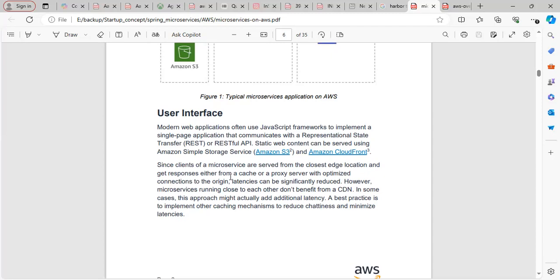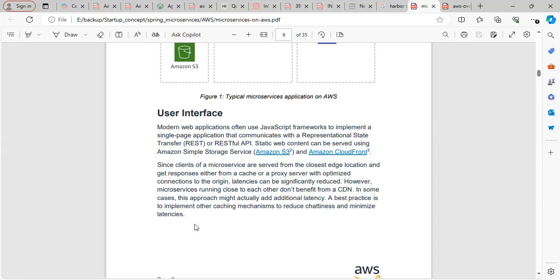With different edge locations, if some of your customers are from the US region or the European region, in that scenario you can minimize the latency, the data travel time you would otherwise take.